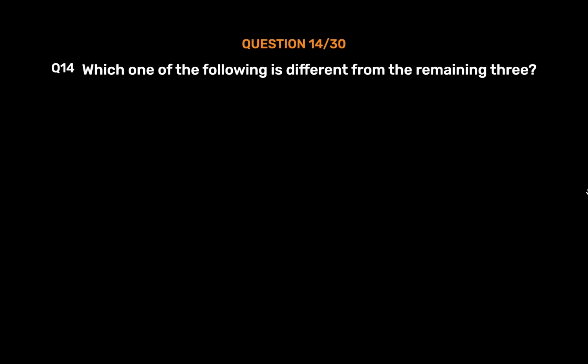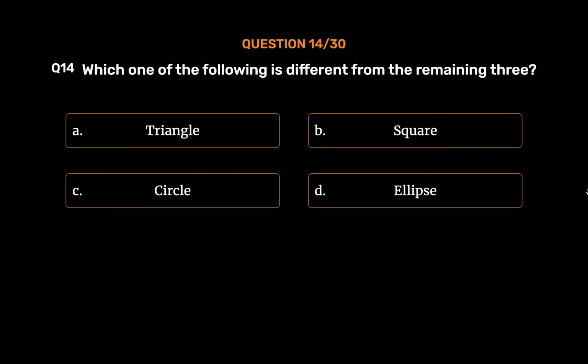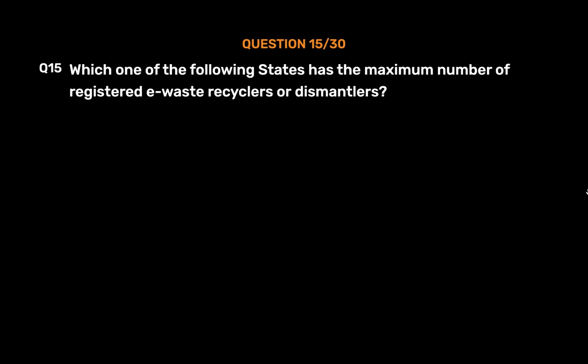Question number 14. Which one of the following is different from the remaining three? Option A. Triangle. Option B. Square. Option C. Circle. Option D. Ellipse. The correct answer is Option D. Ellipse. Except for ellipse, all other figures have a point inside it, which is equidistant from the sides or vertices of the figure.